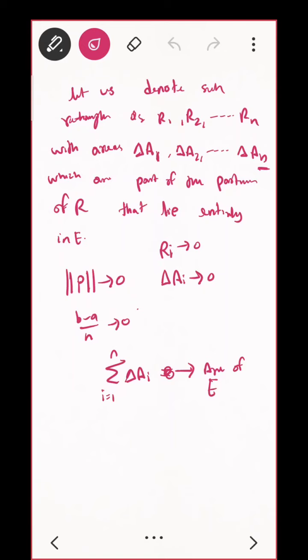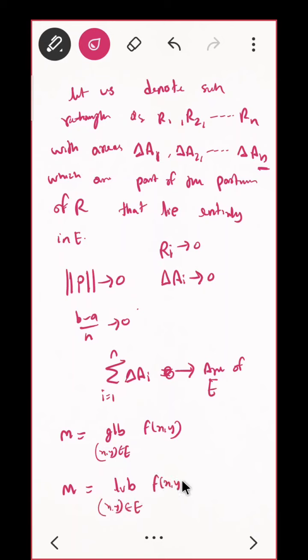Yeah, so now can we define our LPF and UPF here also? Let me first define small m and capital M. This is GLB, this is LUB of which function? f(x, y) where (x, y) belongs to E. That is small m and that is capital M.